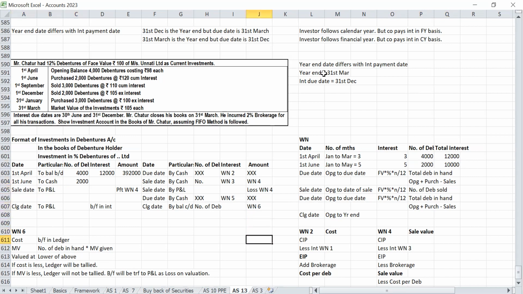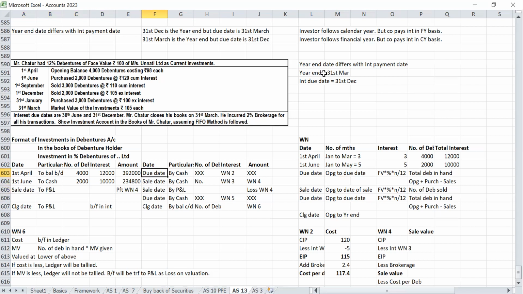So cost computation. Cum interest price is 120, minus interest 5, is 115. Brokerage 2% on 120, sir. 2% on the quoted price. Super. So cost is 117.4. So interest 10,000 and 2,000 into 117.4. Super. To cash over.